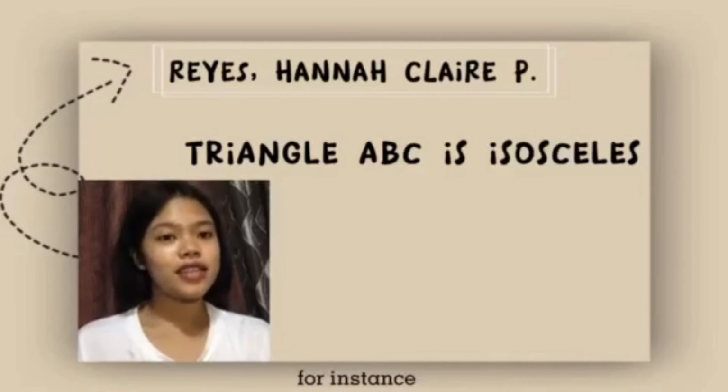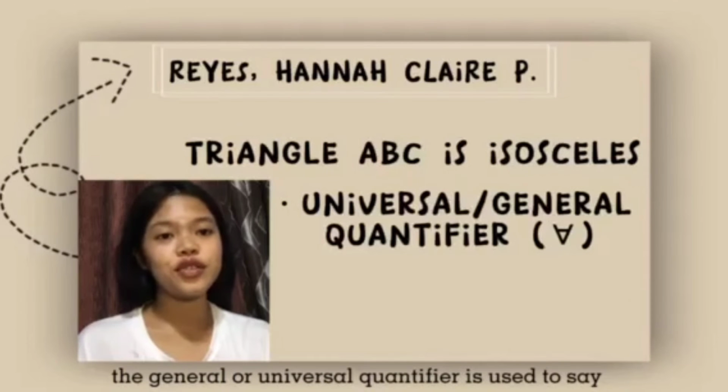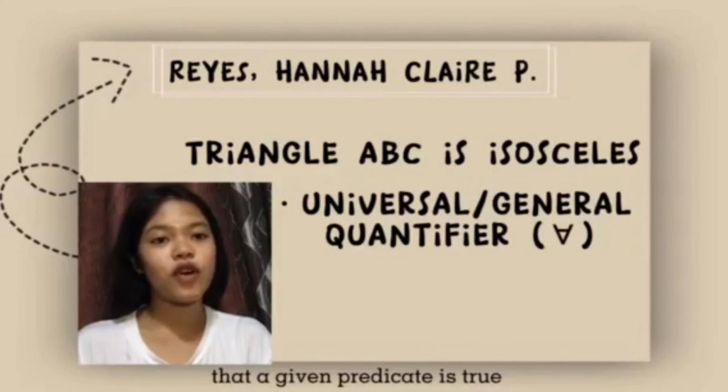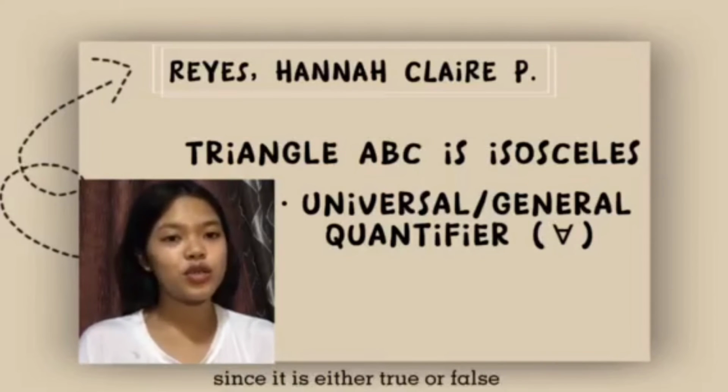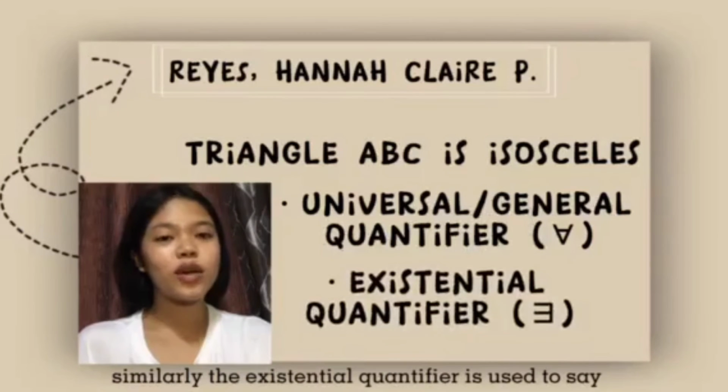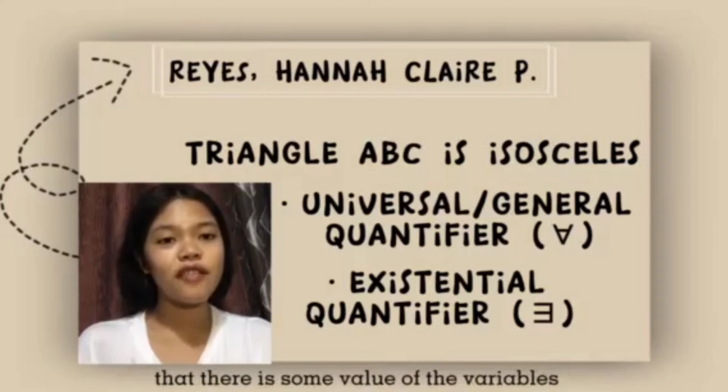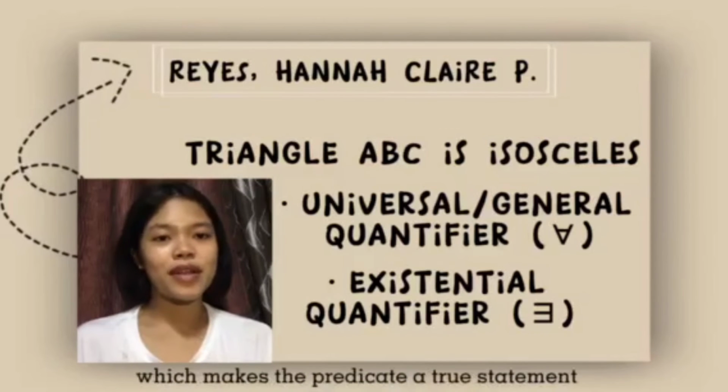For instance, the general or universal quantifier is used to say that a given predicate is true for all possible values of its variables. This is a proposition, since it is either true or false. Similarly, the existential quantifier is used to say that there is some value of the variables which makes the predicate a true statement.